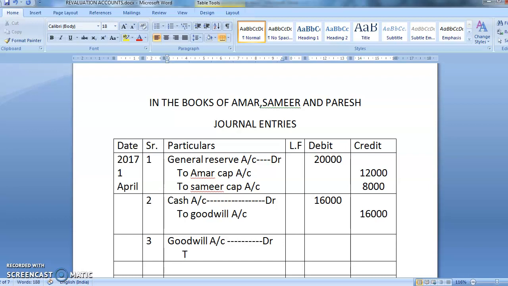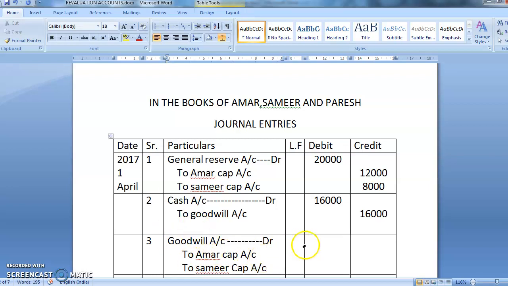What are the names of the old partners? Two. Amar capital account. And who is the other one? Who is the other partner? Samir. So to Samir capital account. Are you getting me?